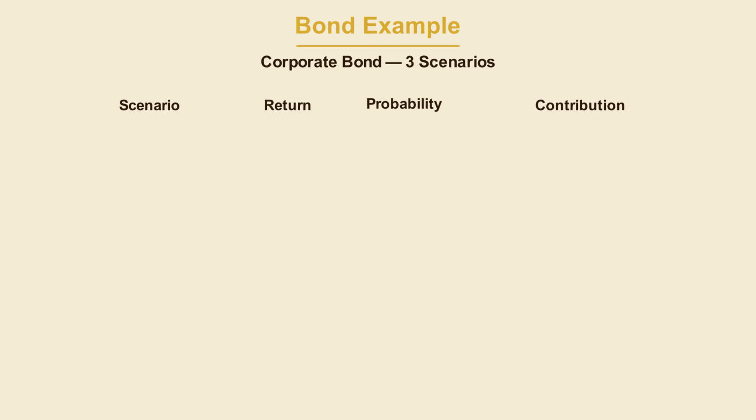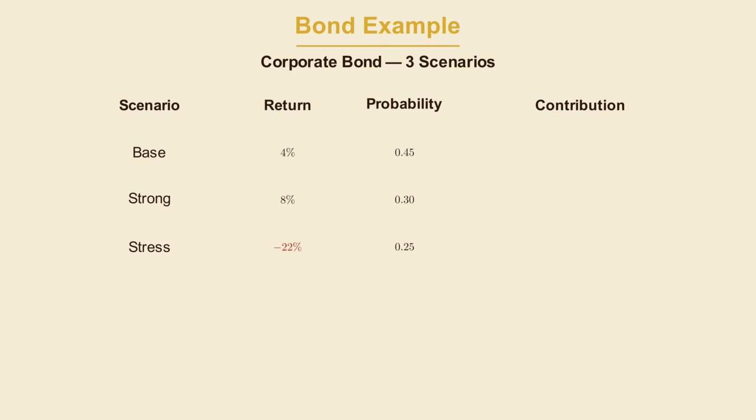Consider a corporate bond where the issuer can end up in one of three states over the coming year. In the base scenario, which has a probability of 45%, the bond will have a 4% return. The company may end up doing better than the base case, however. We'll say that with a 30% probability, the company is going to do well and the bond will end up returning 8% instead. There's also a chance that the issuer ends up doing poorly, which we'll call the stress scenario. In this scenario, the issuer is going to default and the bond will have a negative 22% return. That happens the remaining 25% of the time.